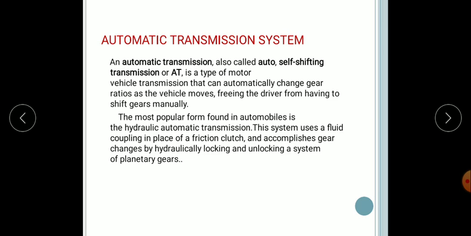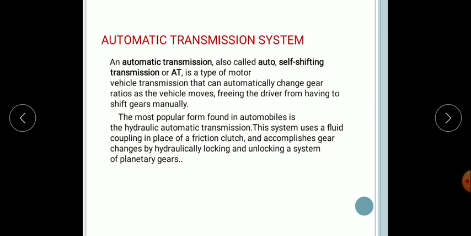The most popular form found in automobiles is the hydraulic automatic transmission. This system uses a fluid coupling in place of the friction clutch, and gear changes by hydraulically locking and unlocking a system of planetary gears.